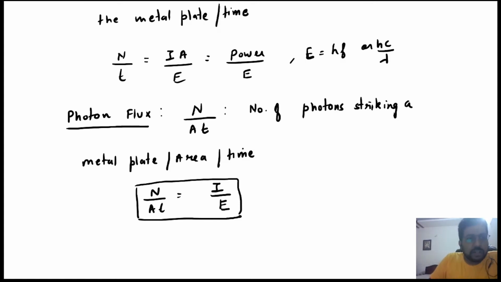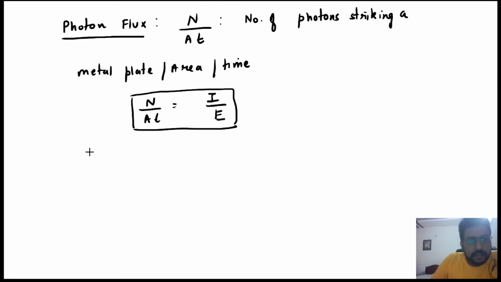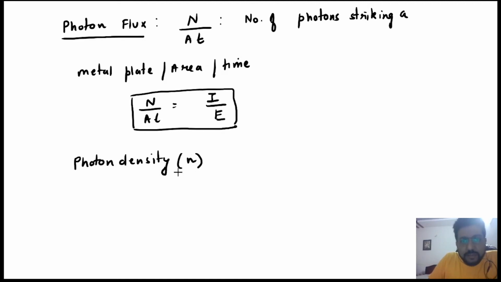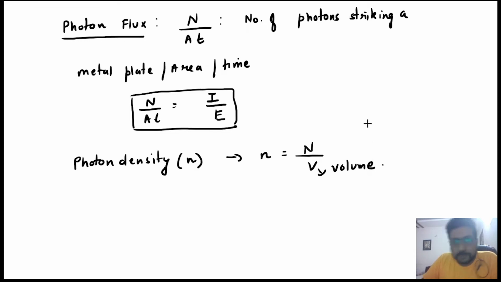There is one more term called photon density. So photon density, suppose we will write it as small n. So photon density is defined as number of photons per unit volume. As the name density suggests, photon density will be number of photons per unit volume. Okay, so this is volume, is called photon density.